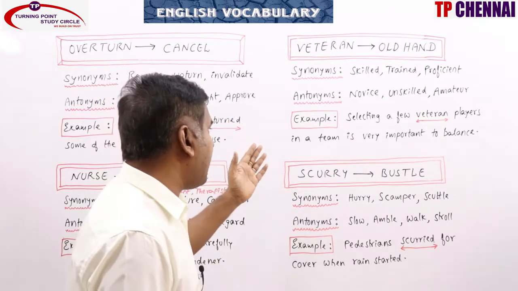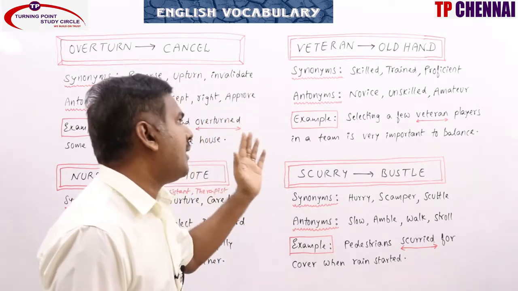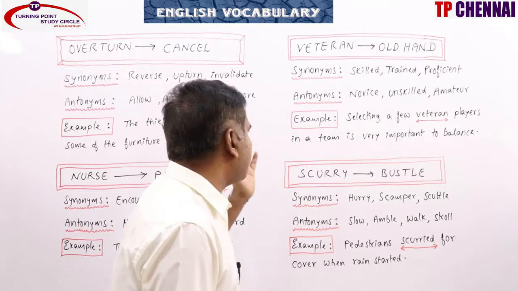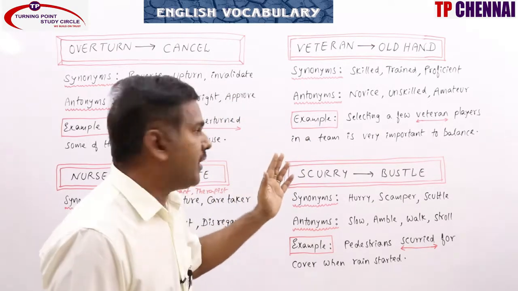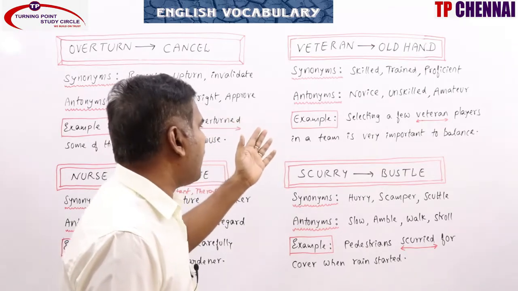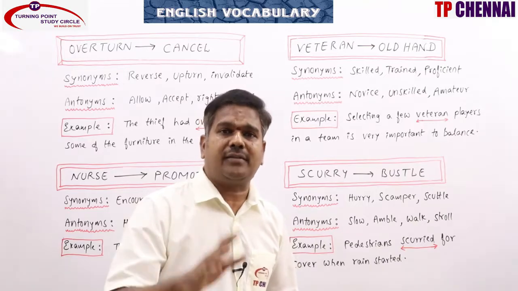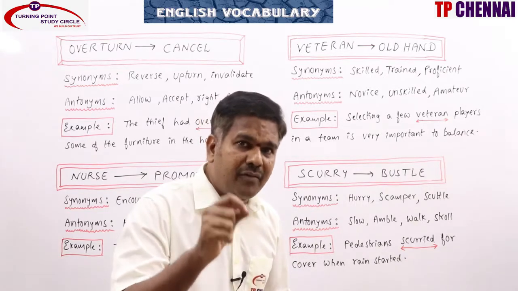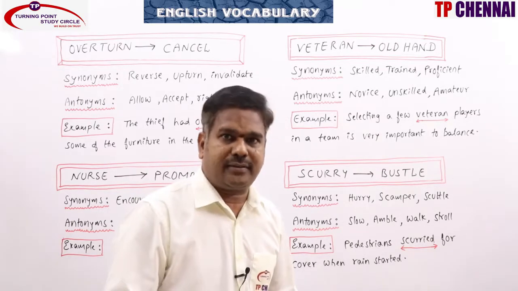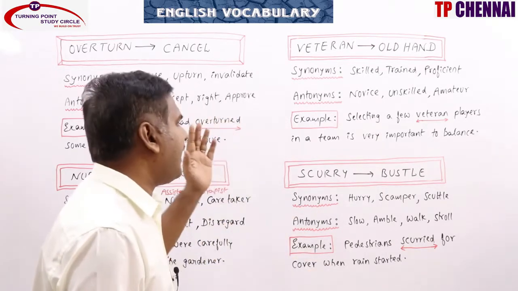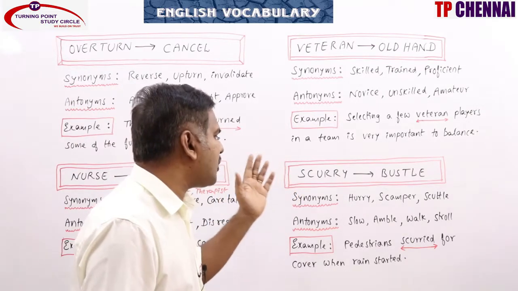Selecting a few veteran players in a team is very important to balance a team. Even we can give one more example: he is a veteran of two world wars. That means he is a member of the armed forces and served in two world wars. Clear?